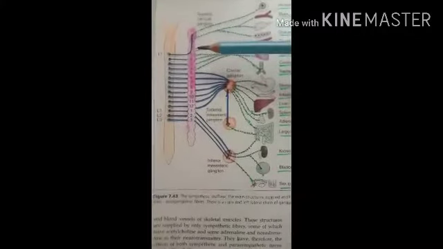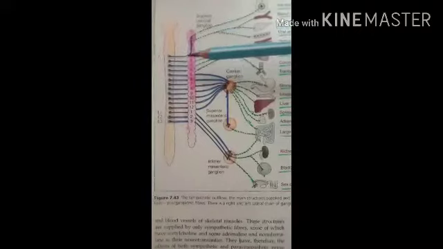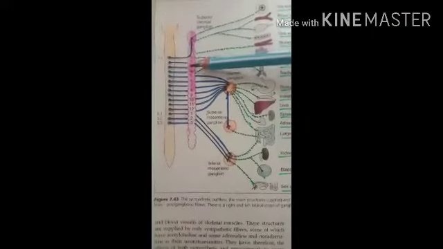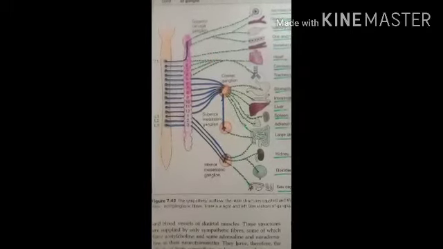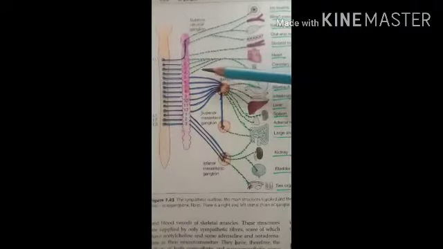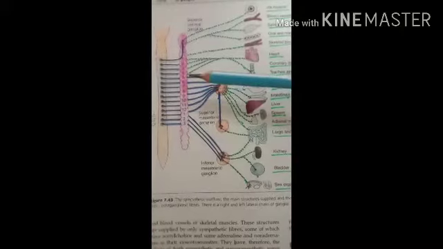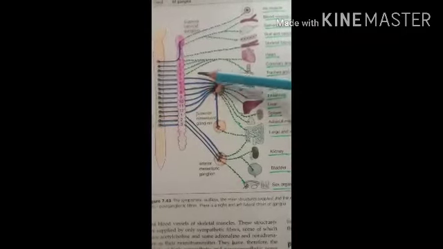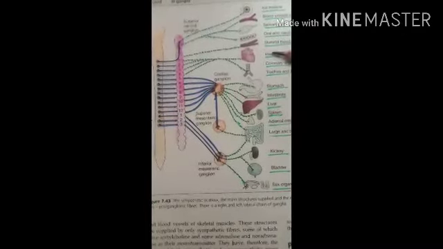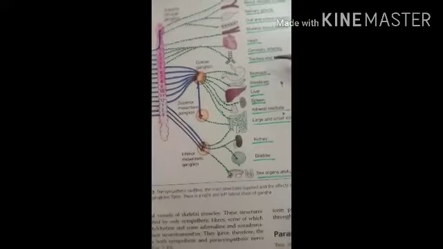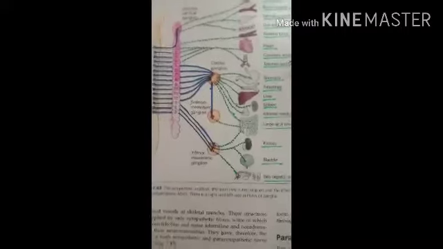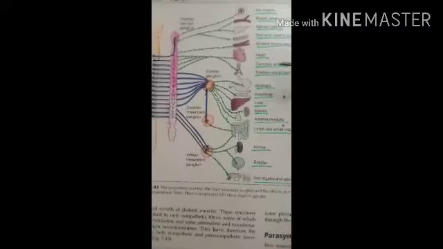Then the nerves arising from T1 to T4. Here are T1, T2, T3 and T4. The spinal nerves which arise from T1 to T4 supply, as you can see here, the heart, then the coronary artery of the heart, then the trachea and the bronchus.